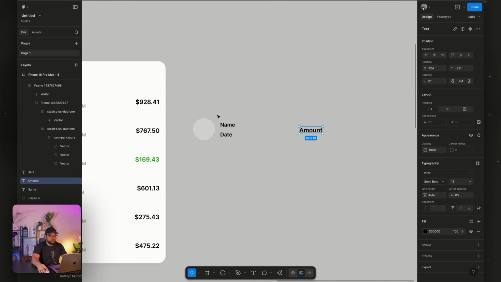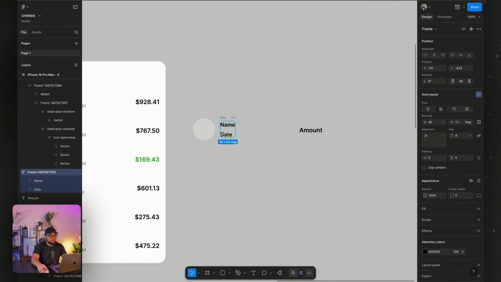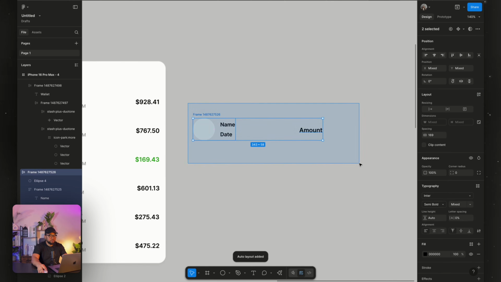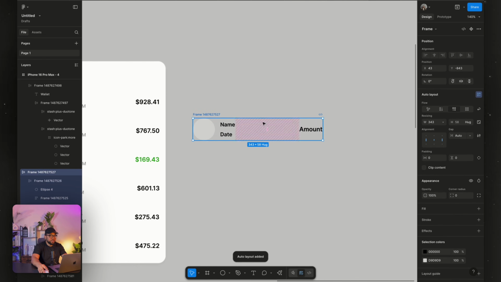So once you're done, you're going to do this auto layout, then auto layout. So you see what I did there? The elements that I want to stay together, I will just make it auto layout. Then the other one that I want to stay far apart, I'll just group all of them. So I want these to stay together first, then followed by this and the whole of it.